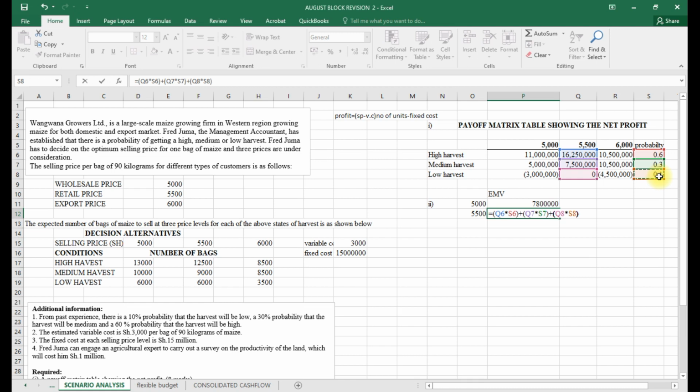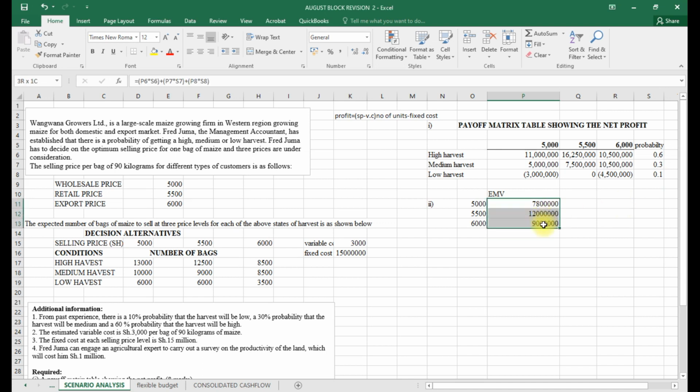I close the bracket and I enter. Then at 6,000, our EMV, we will open the bracket and have this multiplied by the probability, and I will add this one multiplied by the probability, and I enter.